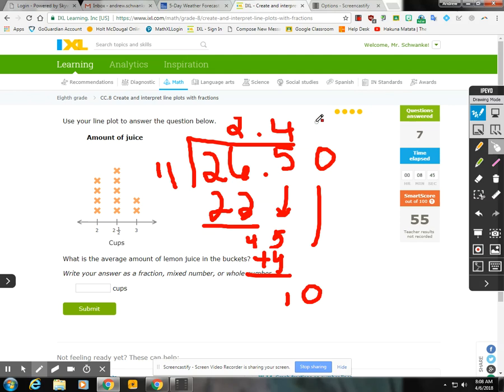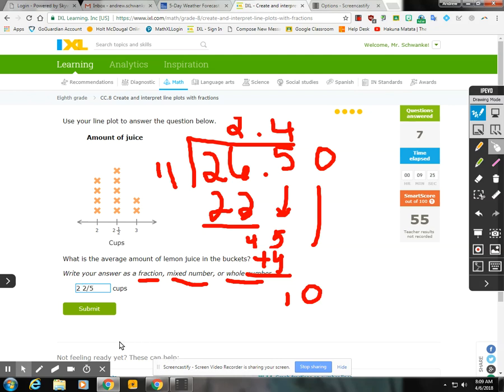So we'll say, oh wow, this is going to be interesting. 2.4. It doesn't go in nicely. Let's make sure this is 8, and this is 12.5, and that's 6, so 26.5. That's right. Well, let's just try 2.4, because that's got to be written as a fraction, a mixed number, or a whole number. So 2.4 is, well, it's pretty close to 2.5. Oh, well, I don't know. I might get this one wrong. We'll see. But 2.4 is the same thing as 2 and 2/5. So let's try that. 2 and 2/5.